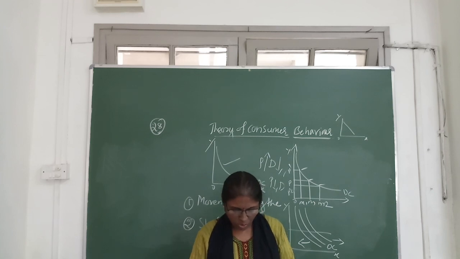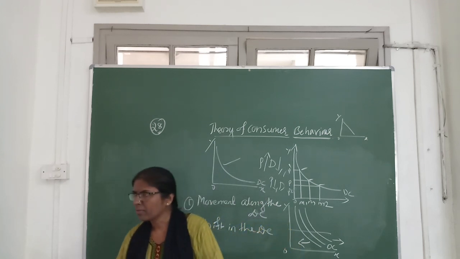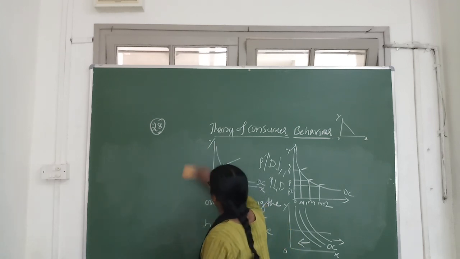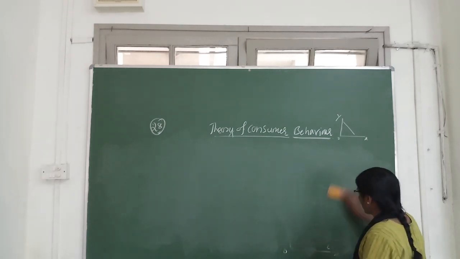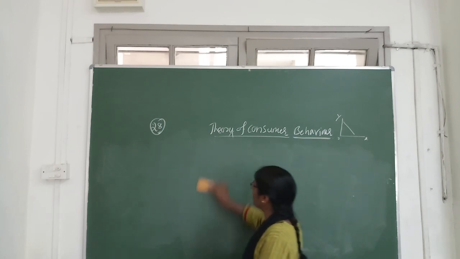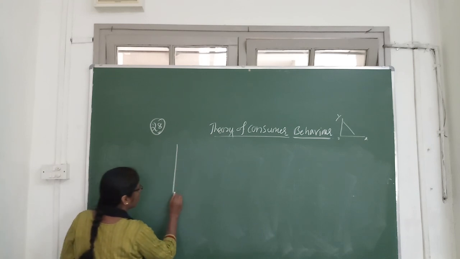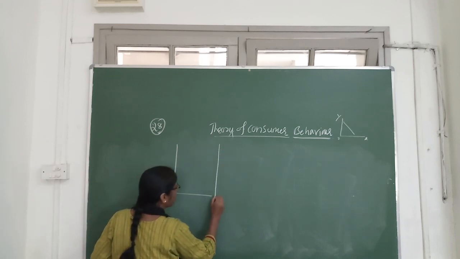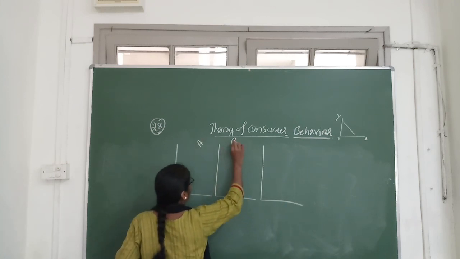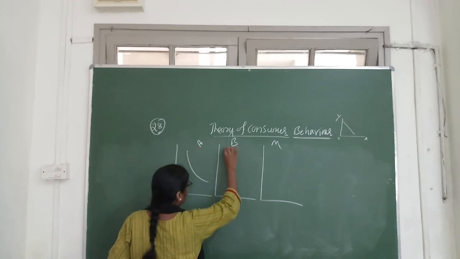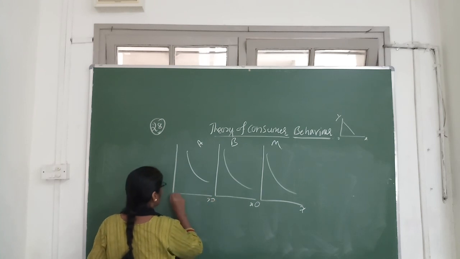And the concept of market demand curve is also explained with the help of numerical examples, etc. And market demand is given as a 6 marks question. Yes, we have to take care while drawing the market demand curve. We have to draw three demand curves. This is for A, this is for B, and this is for the market. So this is the market demand curve.